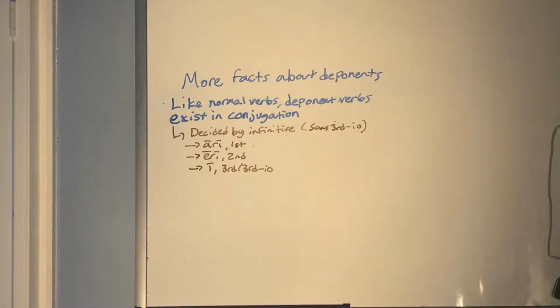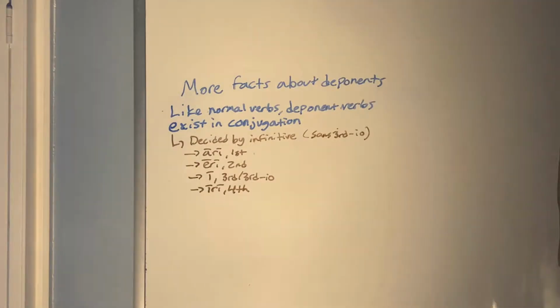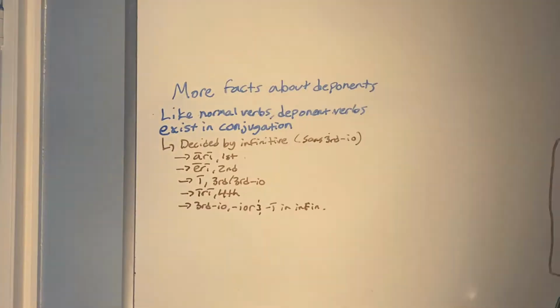If the infinitive ends in just a long I, it'll exist in the third or third io conjugation. And if the deponent verb ends in long I, R, long I, it'll exist in the fourth conjugation. In order for a deponent verb to exist in third io, the first principal part has to end in -ior, and the infinitive has to end in a long I.